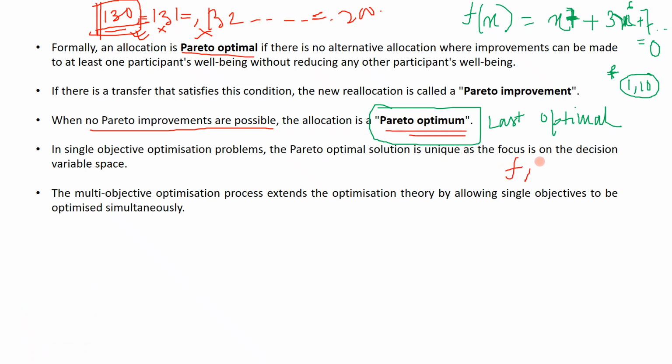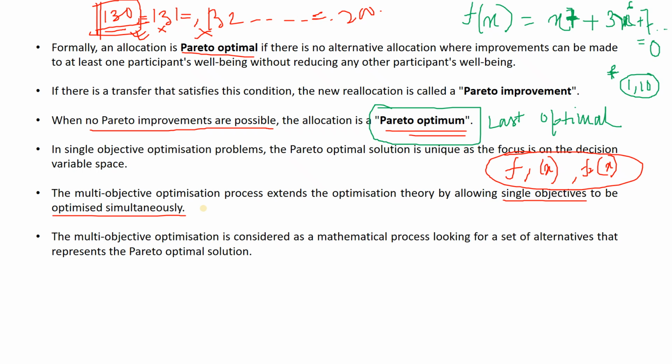That means f1x is a function, it is single objective, f2x is a function, single objective. But if you want to solve them together, that means you are solving the single objective functions simultaneously together. So it is a multi-objective function. So in that case, in the solution it may result that you are getting a different solution in the second try.